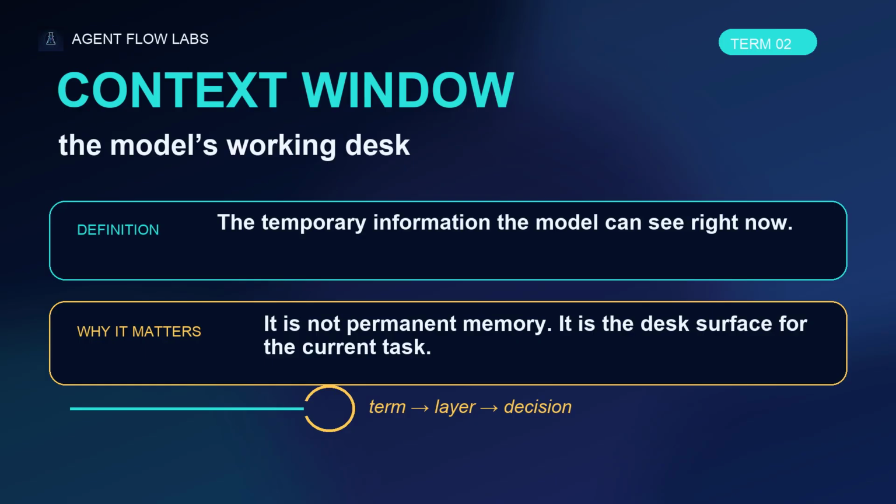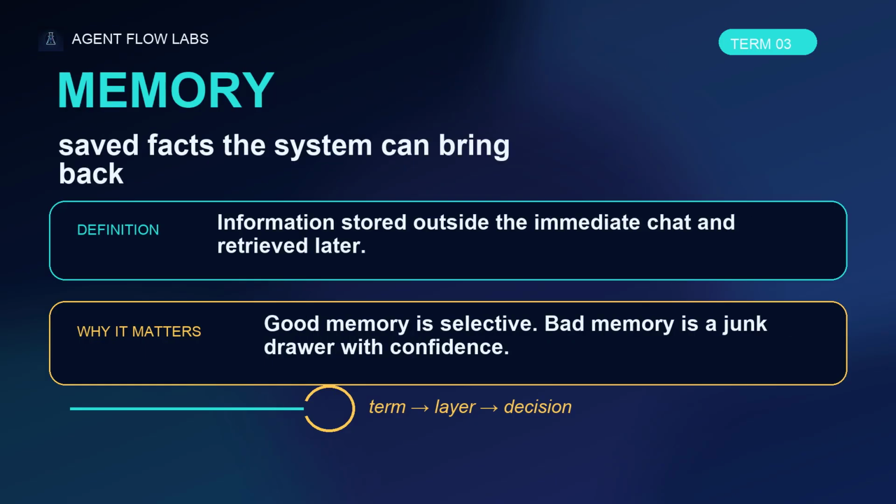Memory is different. Memory is information stored outside the immediate chat and brought back later. Good memory is selective. Preferences, decisions, lessons, constraints. Bad memory is a junk drawer with confidence. The quality of an agent often depends on what it remembers and what it deliberately forgets.